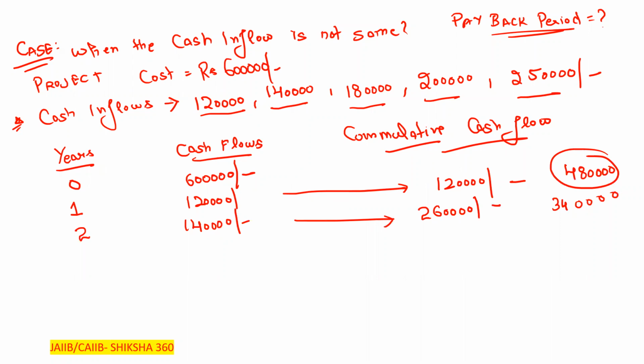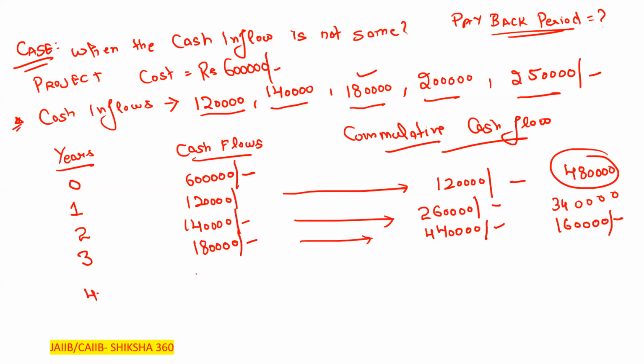Till now, only 2 years are completed. In the third year, how much is the cash inflow? That is 1,80,000. So we add 1,80,000 further: 2,60,000 plus 1,80,000 is 4,40,000. After subtracting, 6 lakh minus 4,40,000 comes out to 1,60,000. Clear? So we will require 1,60,000 more.